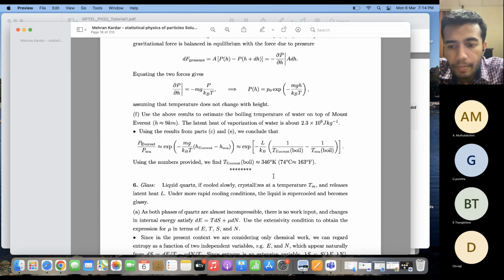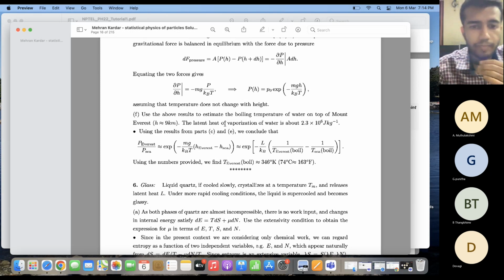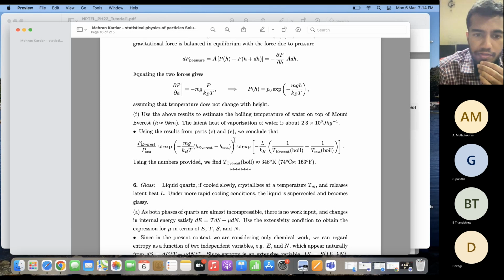Okay. So using these results, I can actually calculate what the boiling temperature of water will be on top of Mount Everest, which is at h equal to 9 kilometers. So if I replace P0 by the pressure at sea level and h by the height of Everest, then P Everest will be the pressure on top of Mount Everest.